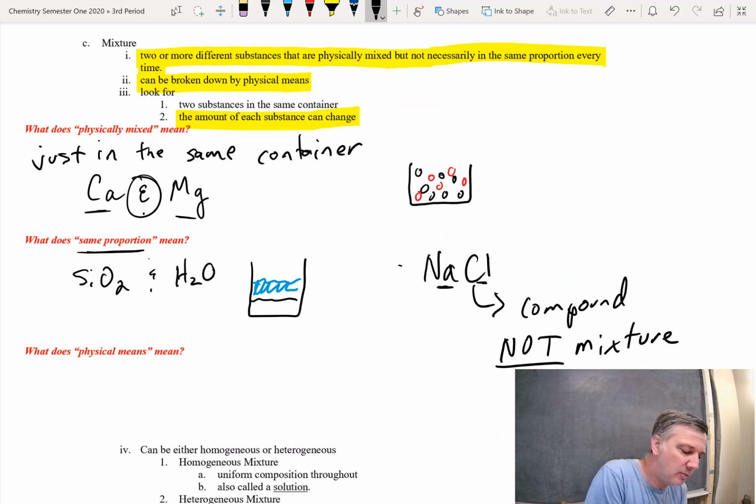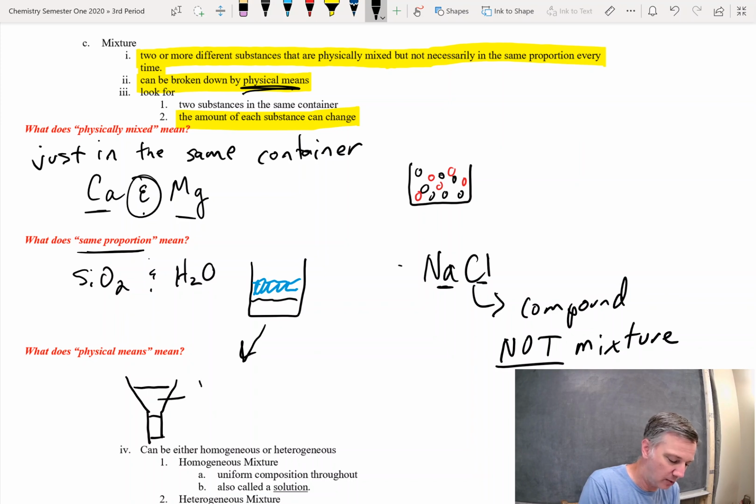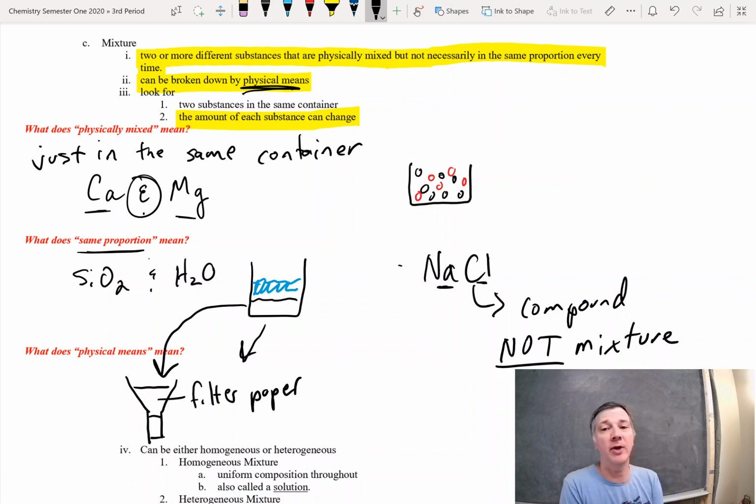Now, these can be separated by physical means. What does that mean? That means that we can actually think about that sand and water. I can separate that sand from water by filtering it out. So I can set up a filter. Here's a piece of filter paper. And if I pour this container into my funnel, then the sand will be stuck in the filter and the water will come out. That's physical means. That's not a chemical reaction.